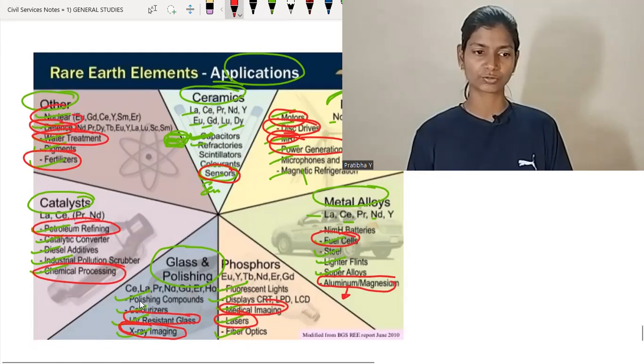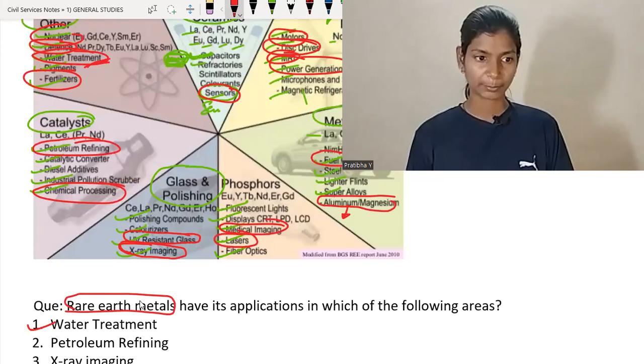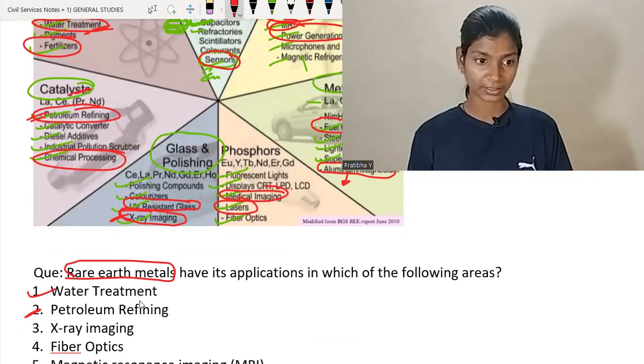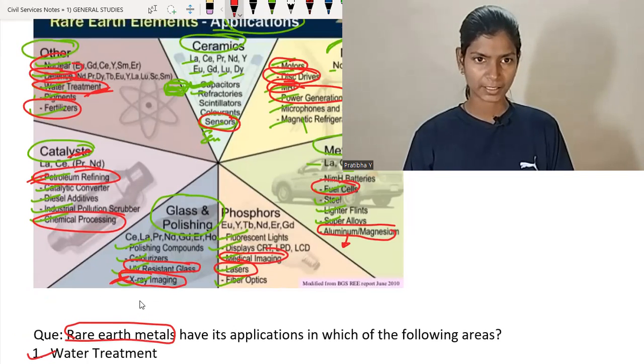Now we are going to solve one question only. Rare earth metals have application in which of the following? Water treatment: yes, we see it here in others. Petroleum refining: yes, here with catalysts. X-ray imaging: yes, in glass polishing. Fiber optics: yes, fiber optics. I do not remember exactly where, but fiber optics is also somewhere.